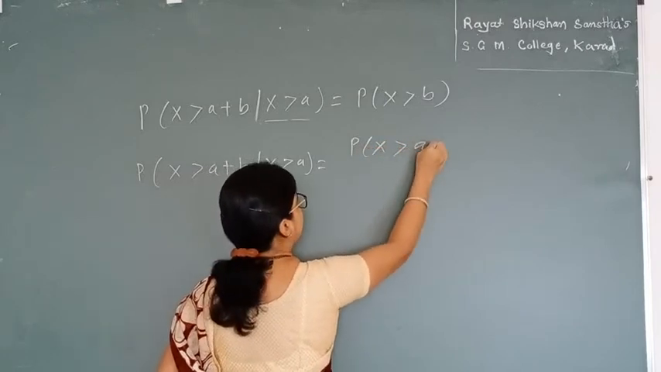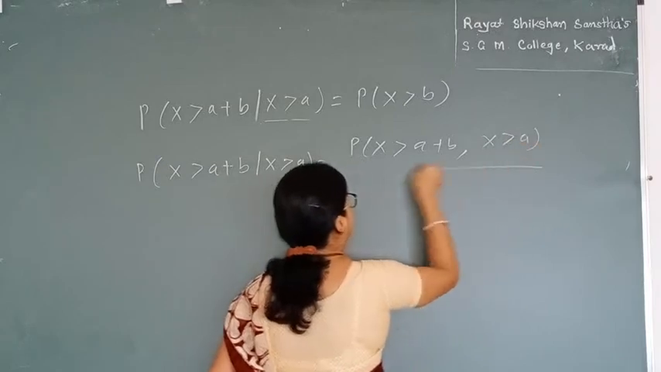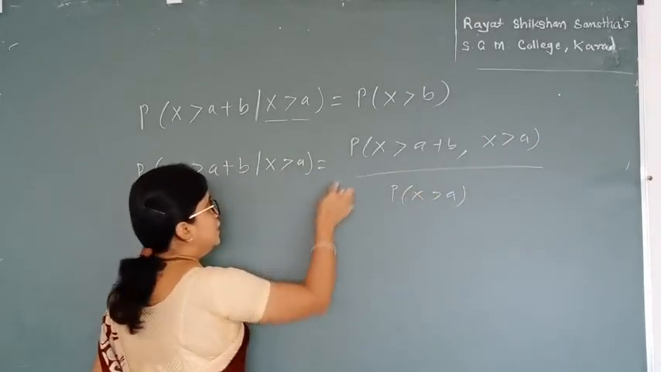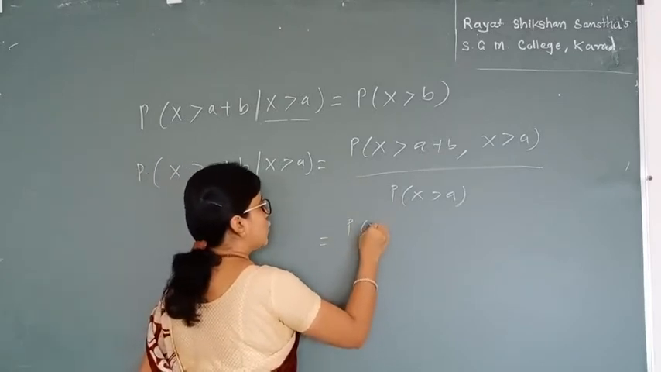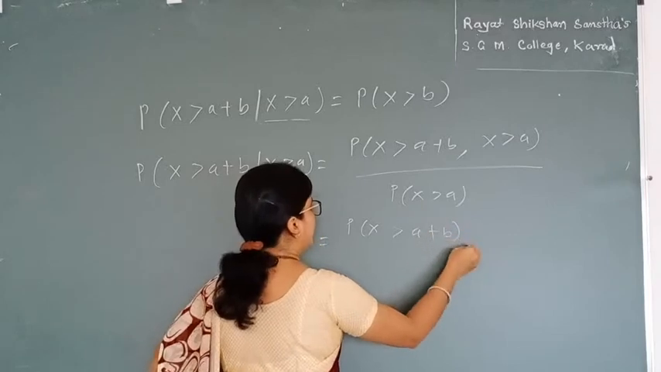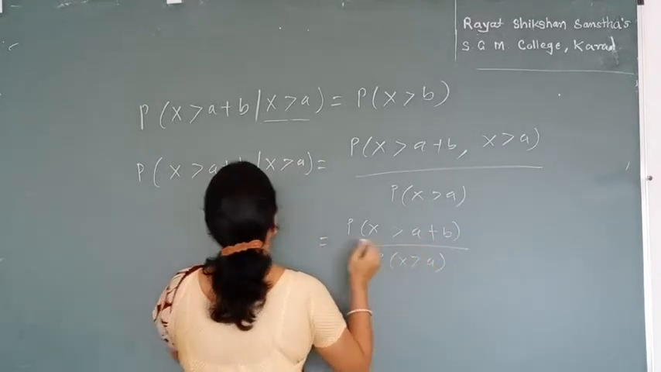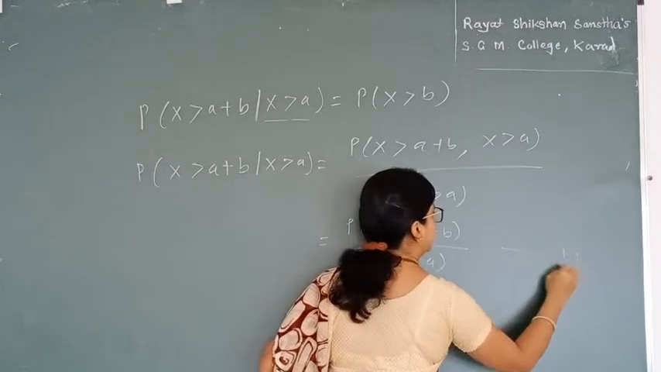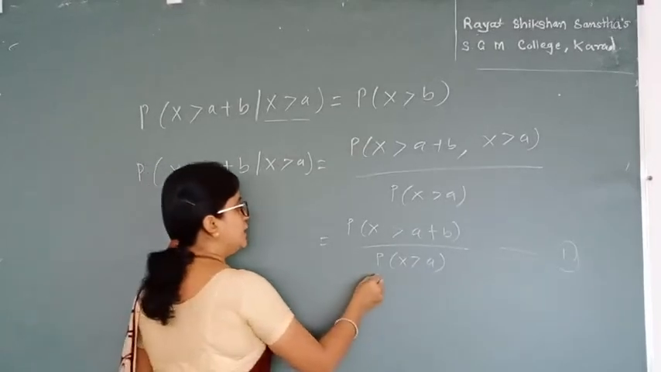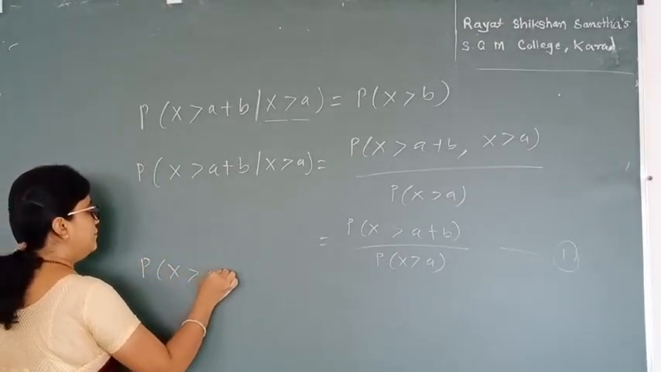This can be written as probability of x greater than a plus b, comma, x greater than a, divided by probability of x greater than a. Over here the numerator only consists of probability of x greater than a plus b. Let me consider this as equation 1. To find this probability, I need to find probability of x greater than a first.